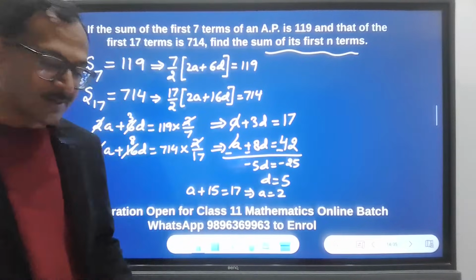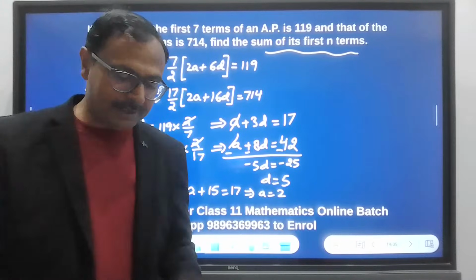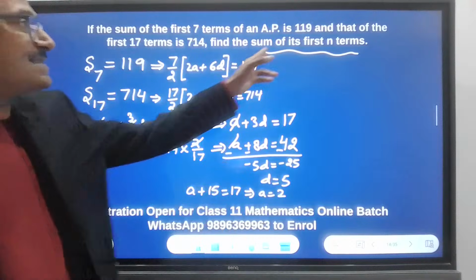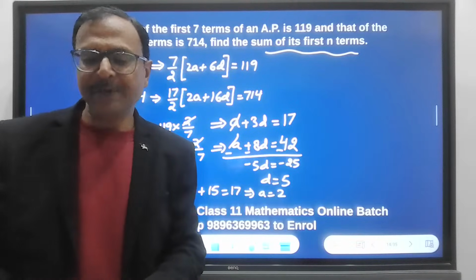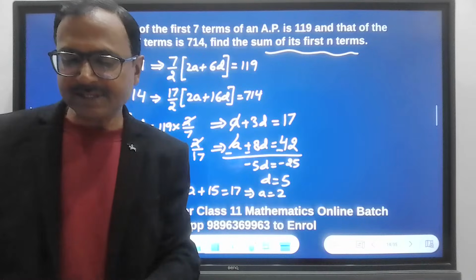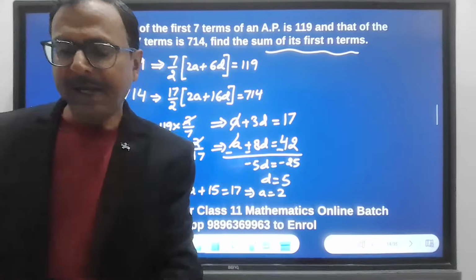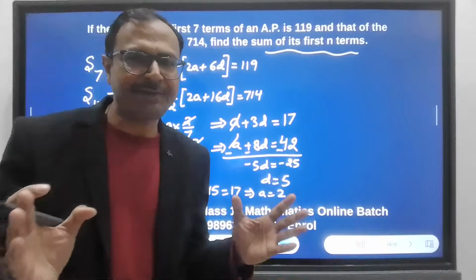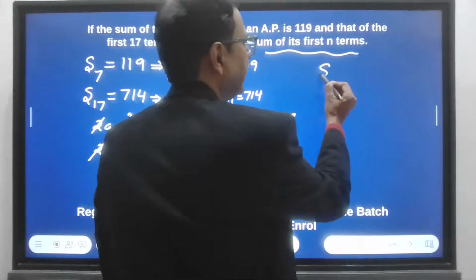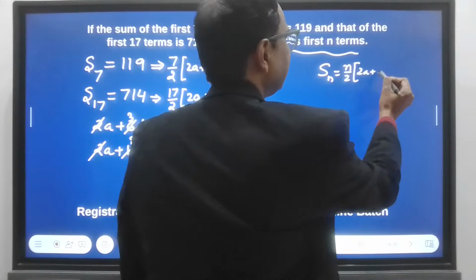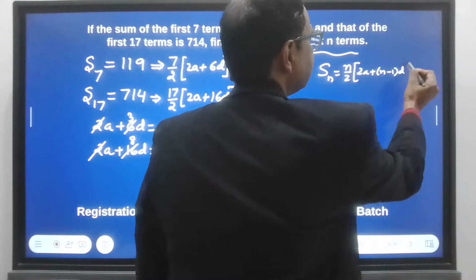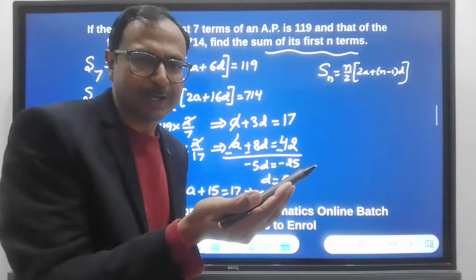And now he's asking us to find what? To find the value of Sn, sum of n terms. So we need to just put the values of a and d. Just now we obtained those values, right? And we will put it there and we will have the final answer. So Sn is n by 2, 2a plus n minus 1 into d. This is the formula. Obviously, you know that formula.